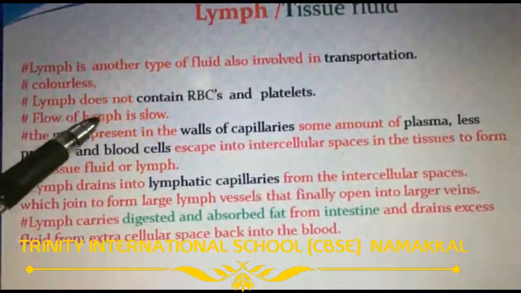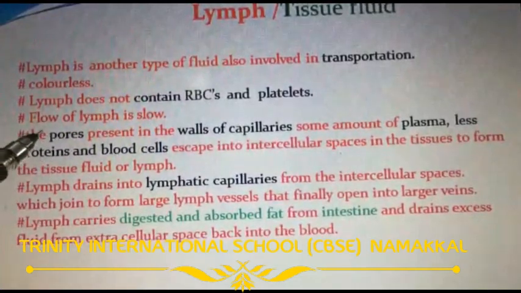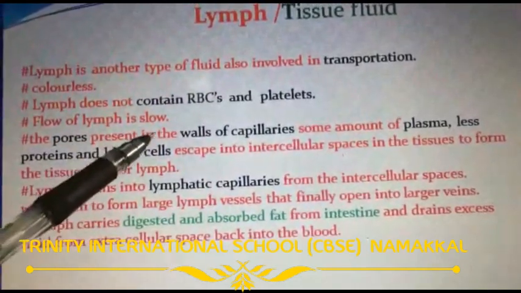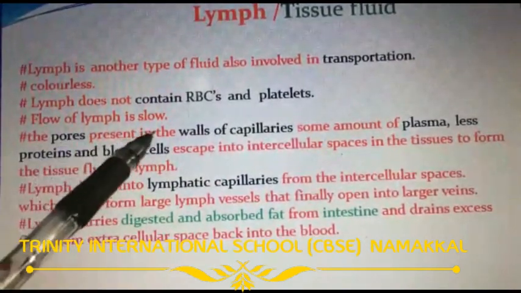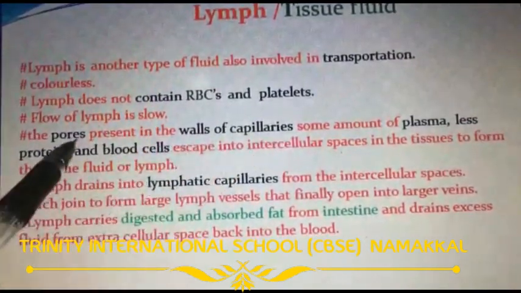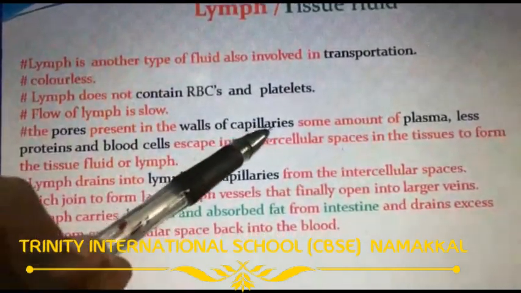The flow of lymph is very slow. The pores present in the wall of capillaries. What is a pore? Small holes present in the wall of capillaries.